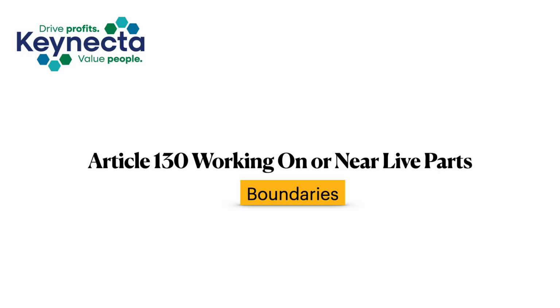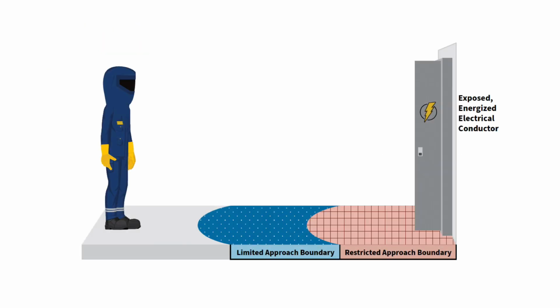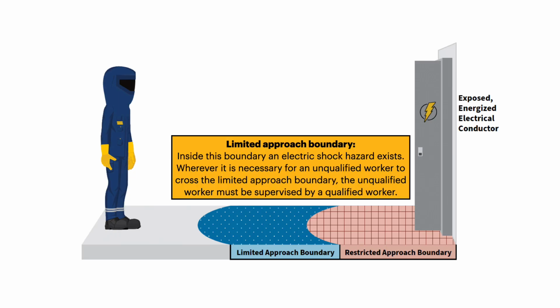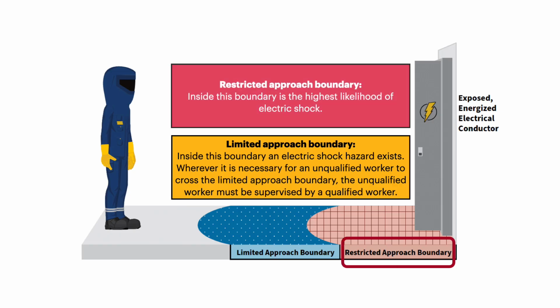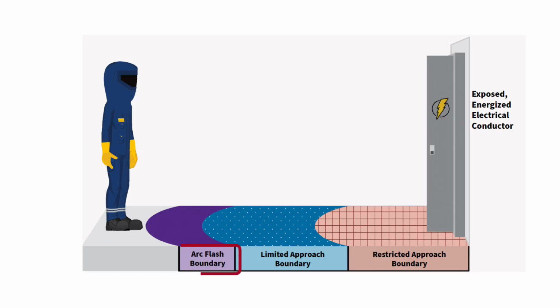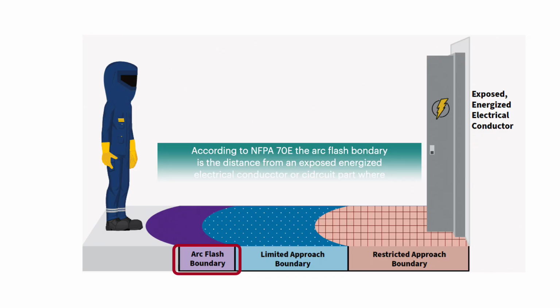Article 130, Working on or near live parts or boundaries. The first boundary to understand is the limited approach boundary. A limited approach boundary is where there is an exposure to a shock hazard and where danger exists. A restricted approach boundary is the highest risk boundary, where the most likelihood of electrical shock is present. Then, outside, we have an arc flash boundary.